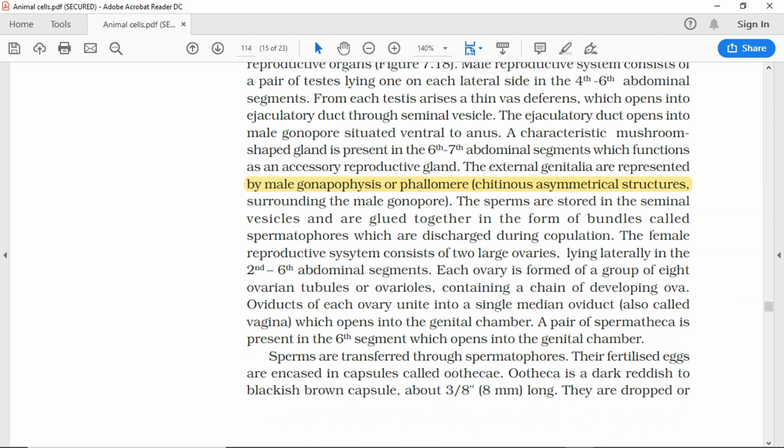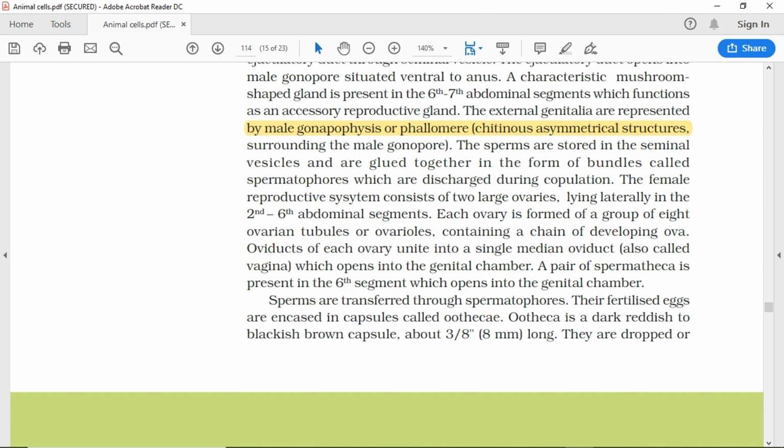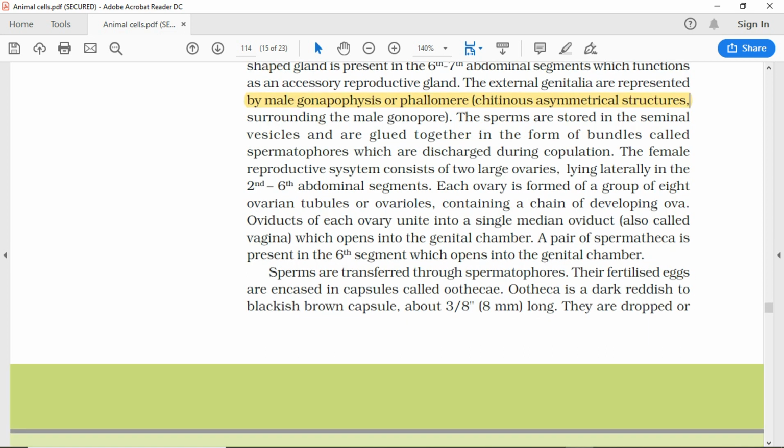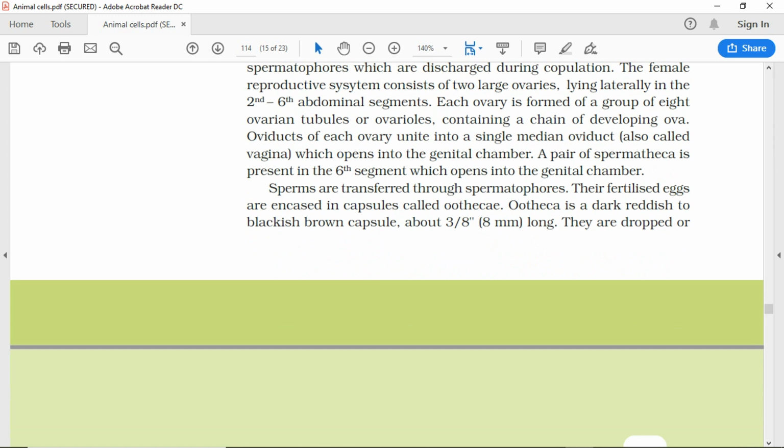The sperms are stored in the seminal vesicles and are glued together in the form of bundles called spermatophores, which are discharged during copulation. The female reproductive system consists of 2 large ovaries, lying laterally in the 2nd to 6th abdominal segments. Each ovary is formed of a group of 8 ovarian tubules or ovarioles, containing a chain of developing ova. Oviducts of each ovary unite into a single median oviduct, also called vagina, which opens into the genital chamber. A pair of spermatheca is present in the 6th segment, which opens into the genital chamber.